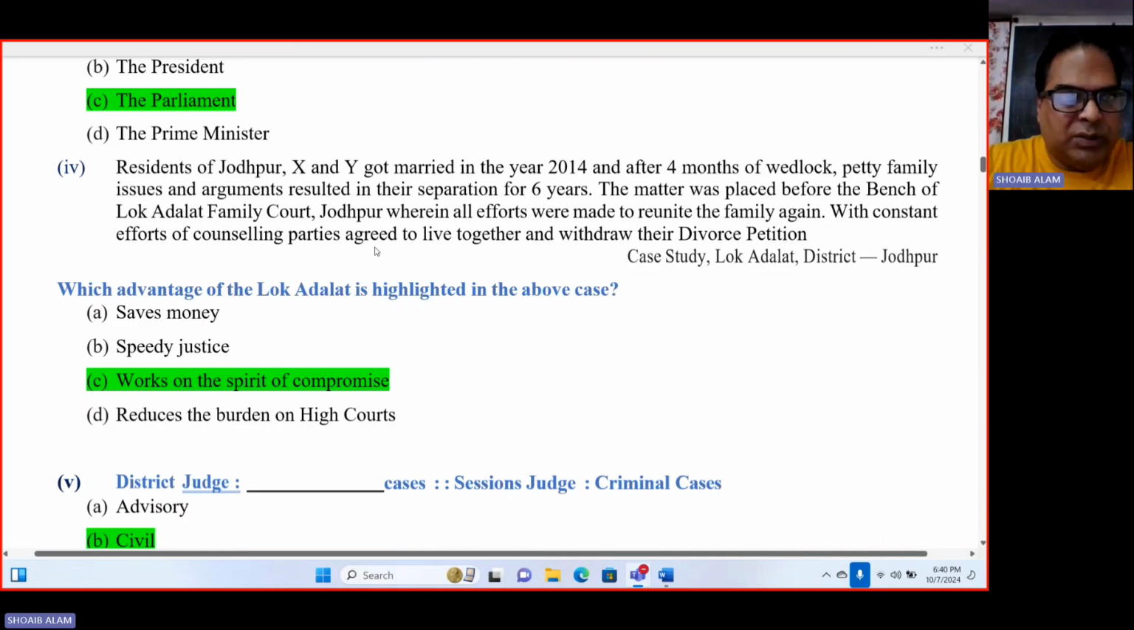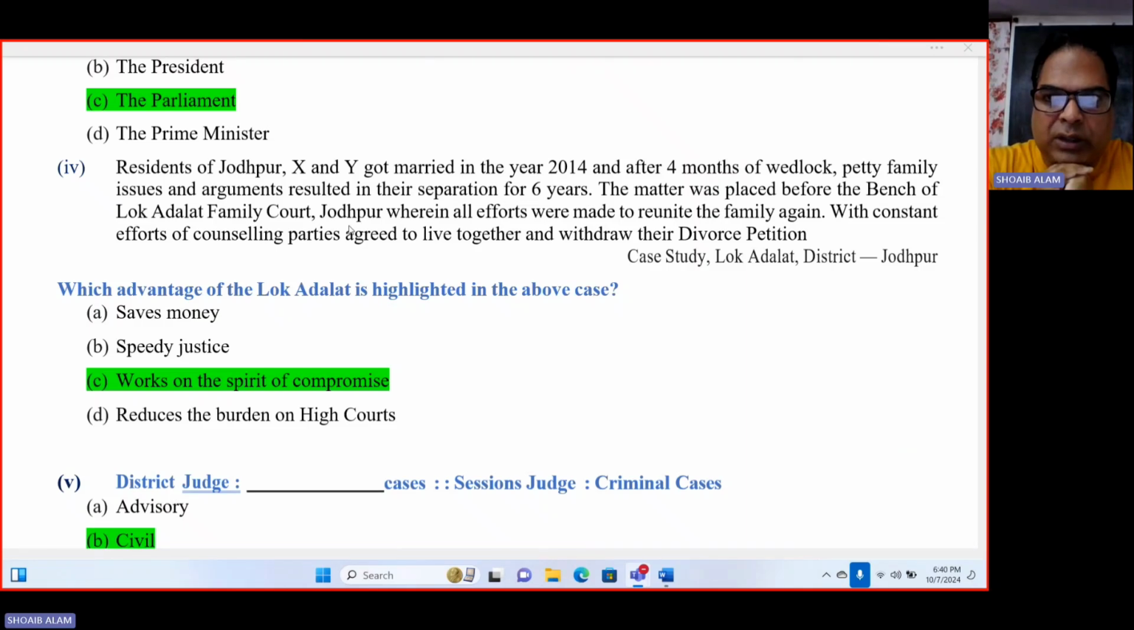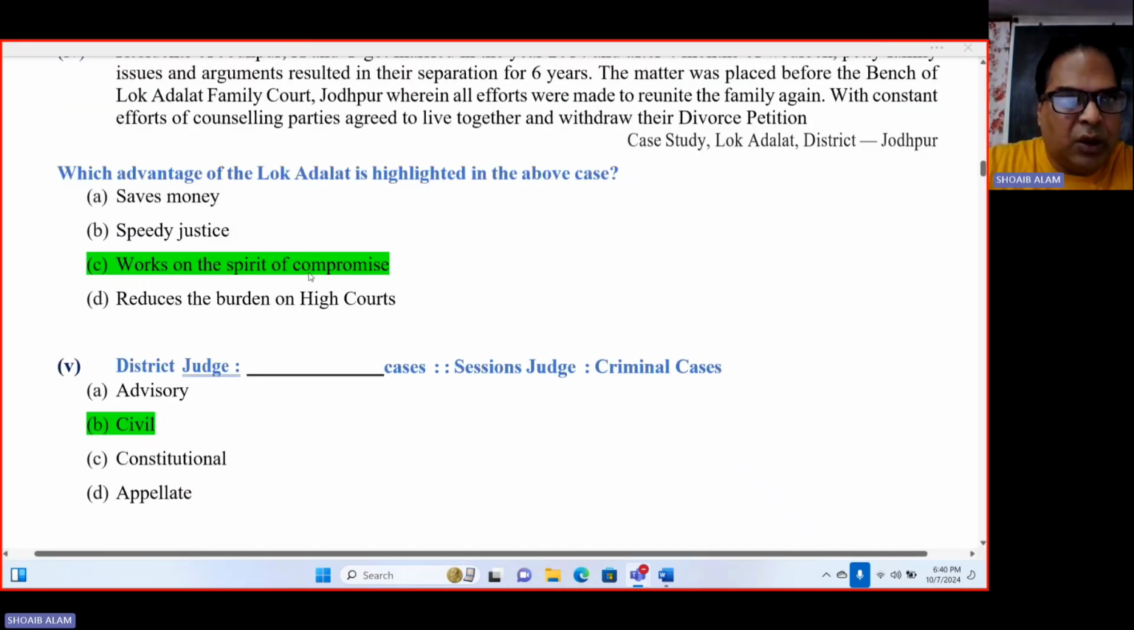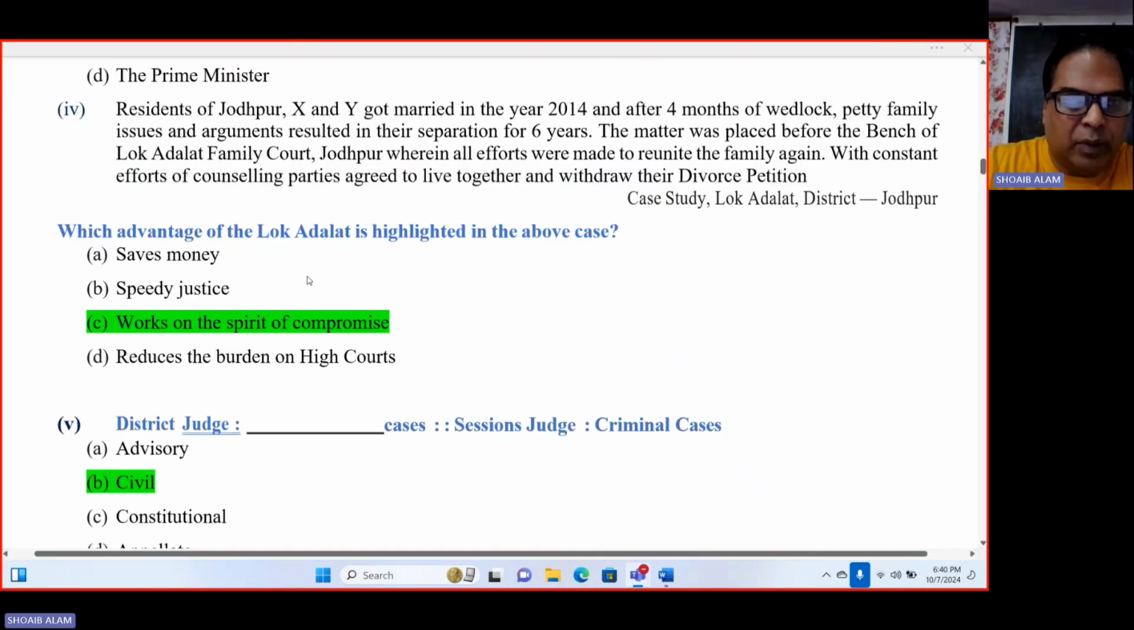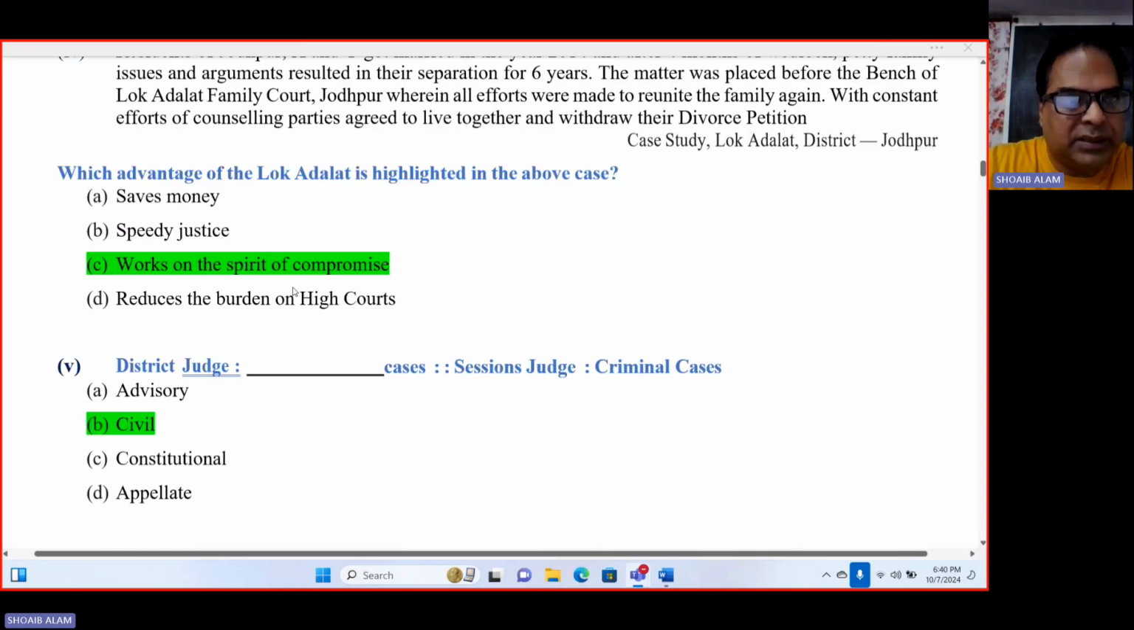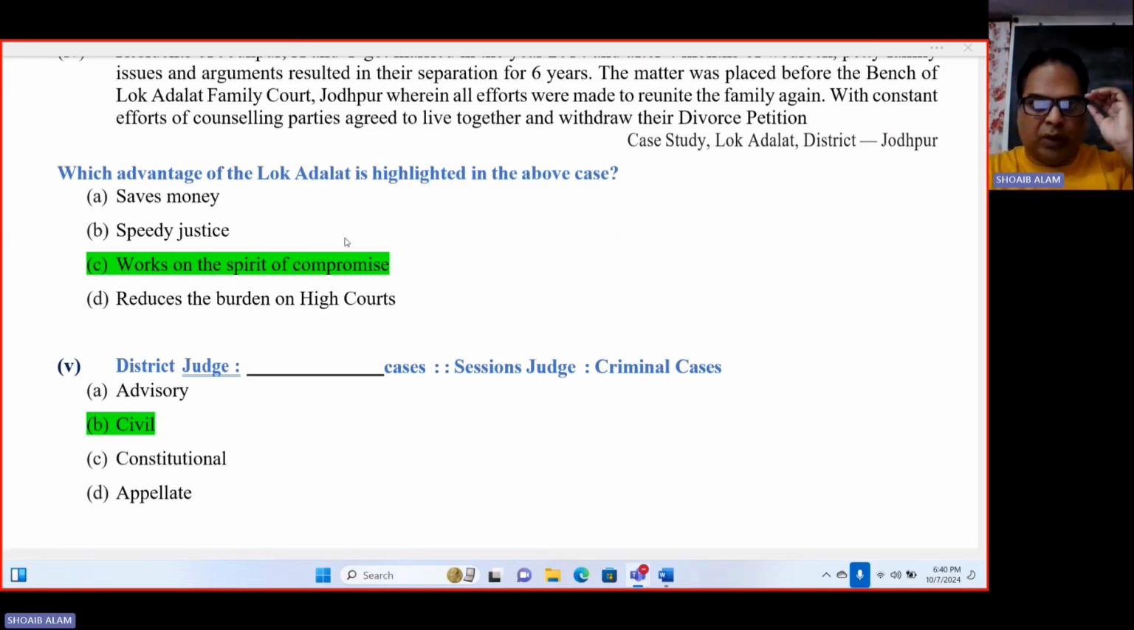Now, question number 4. Residents of Jodhpur X and Y got married in the year 2014, and after 4 months of wedlock, family issues and arguments resulted in their separation for 6 years. The matter was placed before the bench of Lok Adalat family court Jodhpur, wherein all efforts were made to reunite the family again. With constant efforts of counseling, parties agreed to live together and withdraw their divorce petition. The question is, which advantage of Lok Adalat is highlighted in the above case? I have already highlighted option C, works on the spirit of compromise. It is the duty of Lok Adalat to come up with this result with the spirit of compromise.